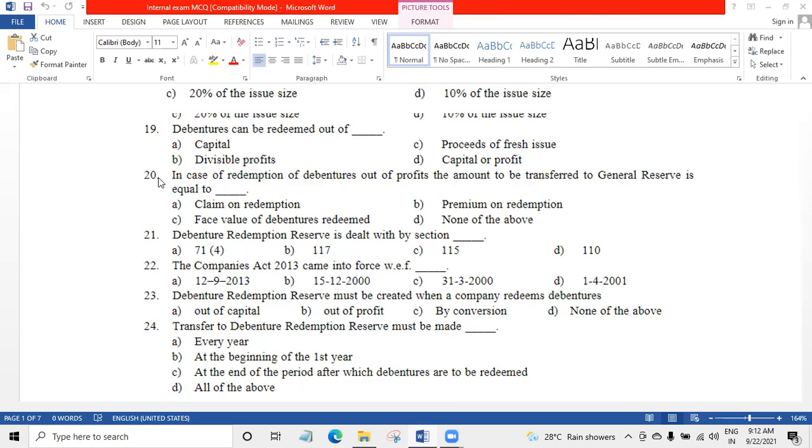Number 20. In case of redemption of debentures out of profits, the amount to be transferred to general reserve is equal to dash. Claim on redemption, premium on redemption, face value of debentures redeemed, none of the above. Answer is face value of debenture redeemed.